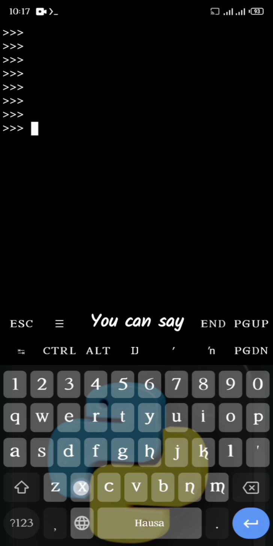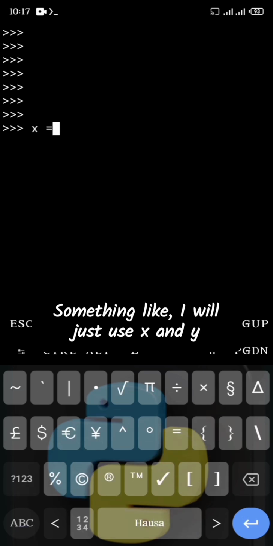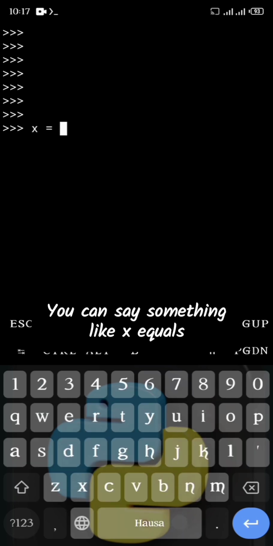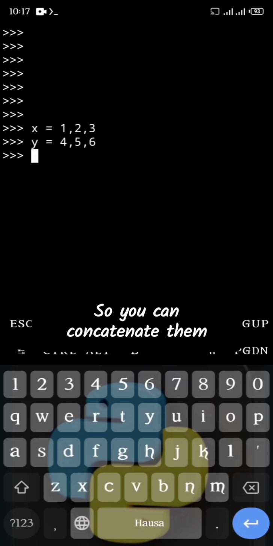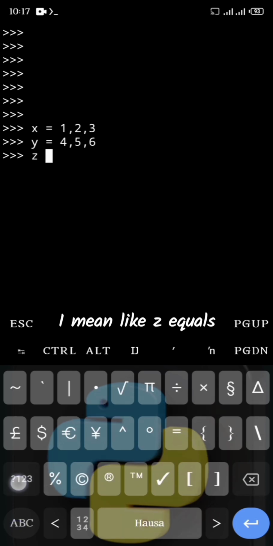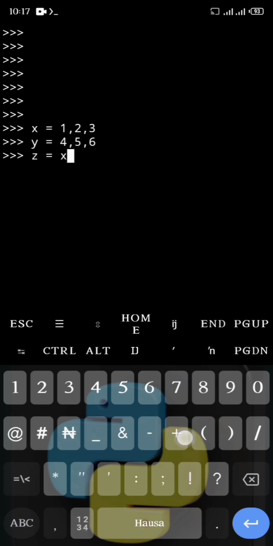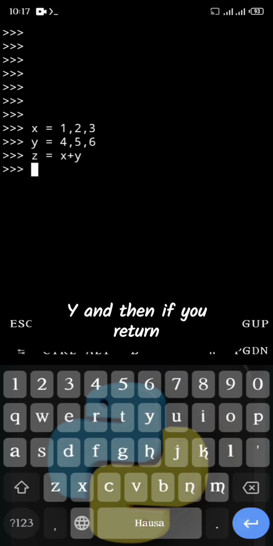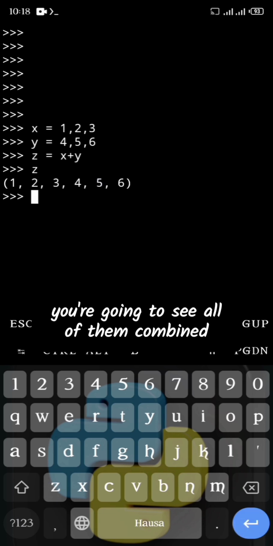You can say something like, I will just use x and y. You can say x equals and then y equals. So you can concatenate them. You can say z equals x plus y, and then if you print out z, you're gonna see all of them combined.